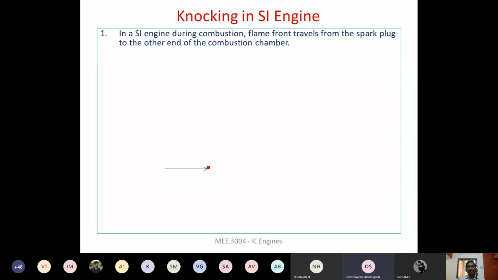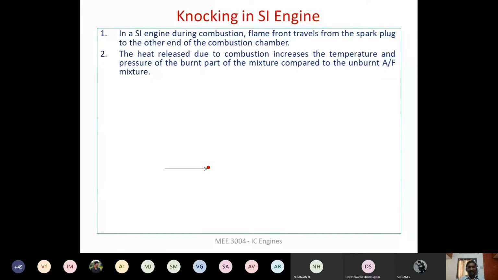So in SI engine, how is the combustion initiated? By spark plug. The spark plug will introduce a spark and a flame front will be formed. This flame front will traverse through the air fuel mixture that is there in the engine cylinder. Okay.